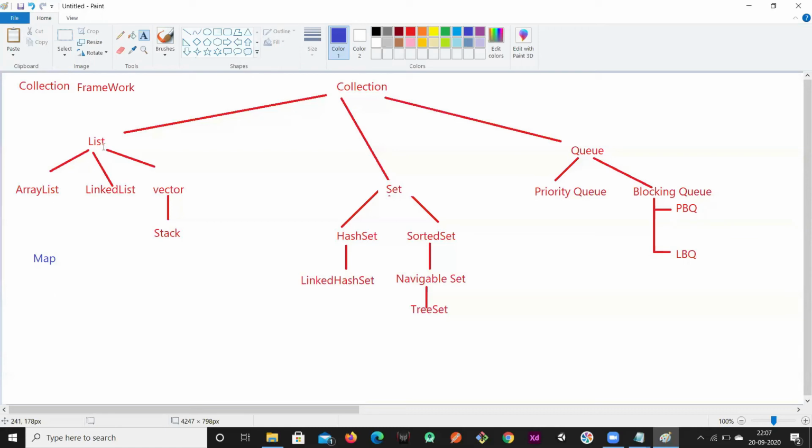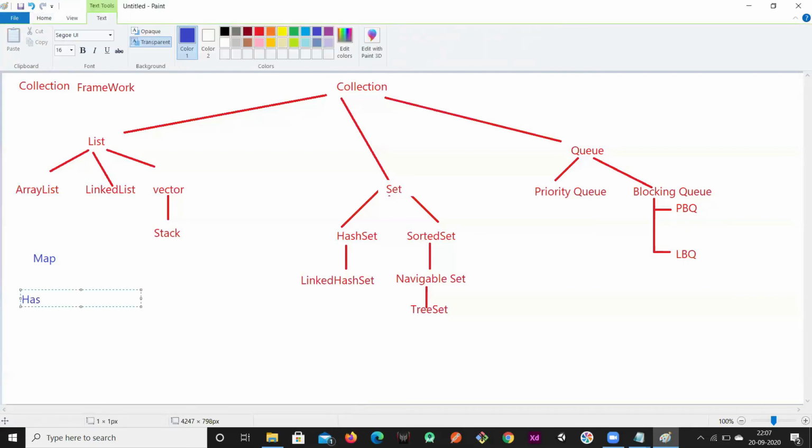These are the children of the map interface. Okay, so what are those? We have hash map, we have weak hash map, we have identity hash map, and we have sorted map, right?